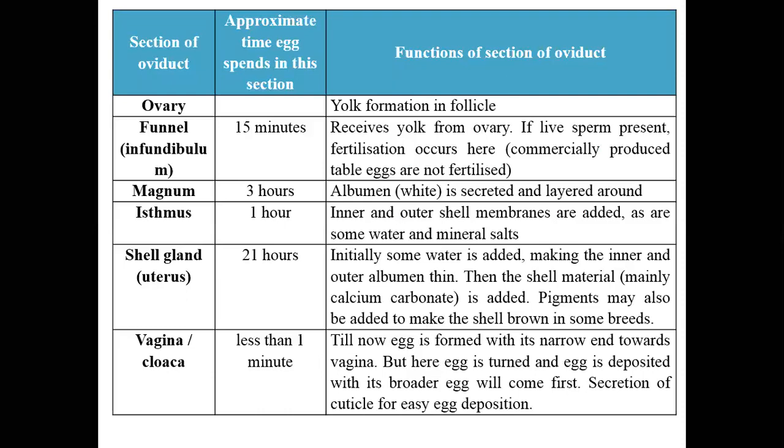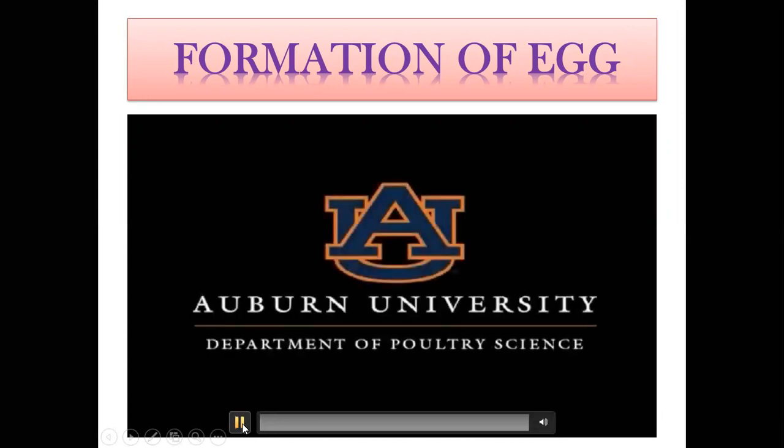Also in the vagina, there will be secretion of cuticle. The cuticle is one type of fluid secretion. Because of this, egg deposition from the vagina, or we can say the cloaca, will be easier. So now you can see by this video the complete procedure of egg formation.